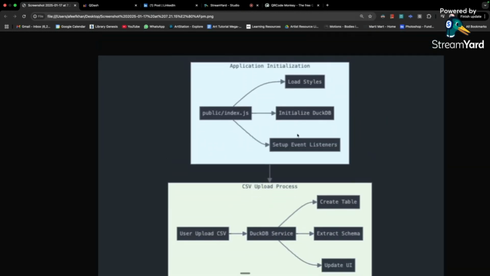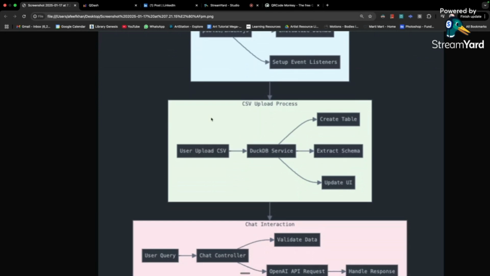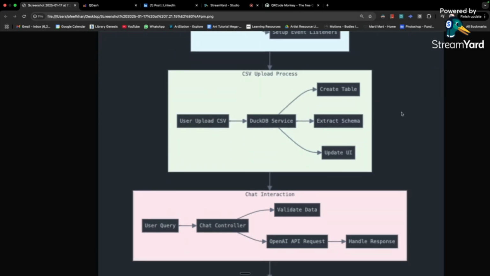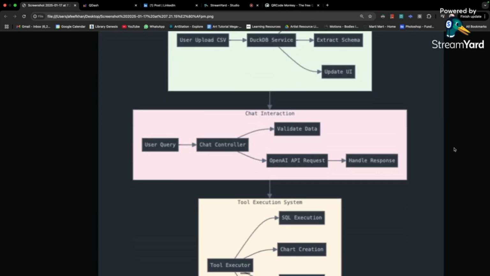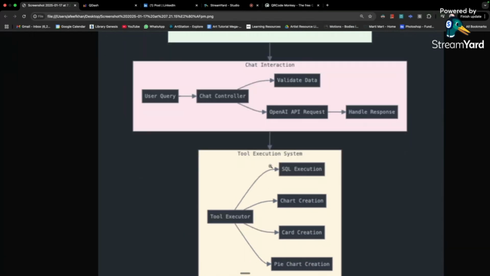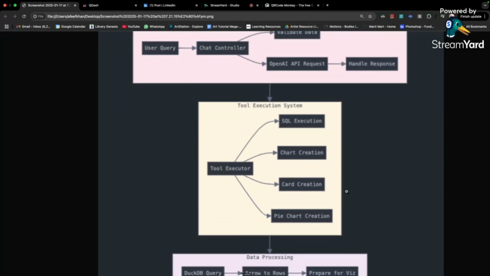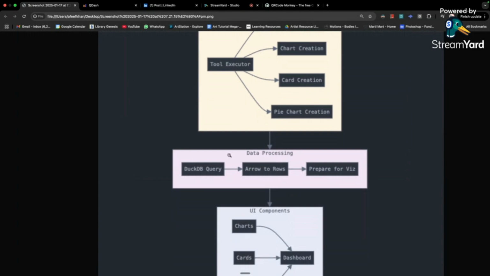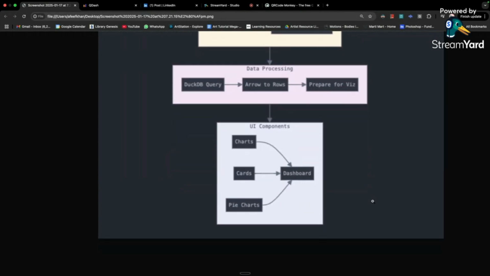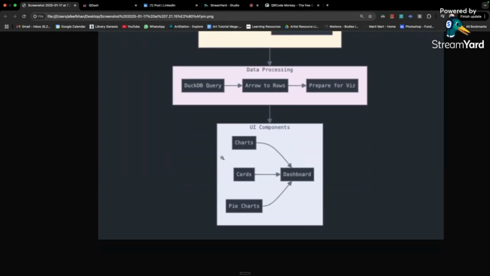So this is just the initialization stuff, DuckDB and so on. Then what happens once it uploads, how it interacts with OpenAI, and what tools it can use. Then how the data processing is done. DuckDB has its own thing. It's pretty interesting. I love DuckDB a lot. And then just UI stuff.